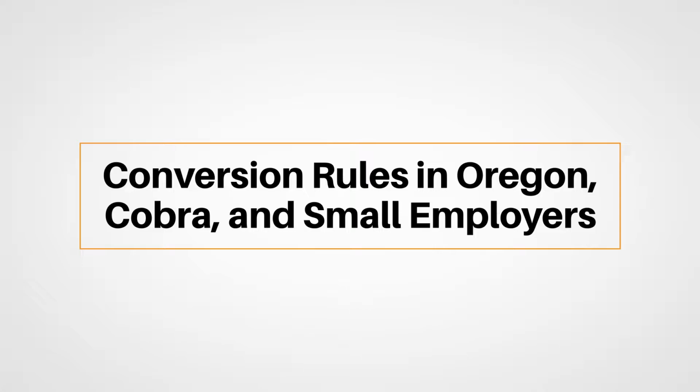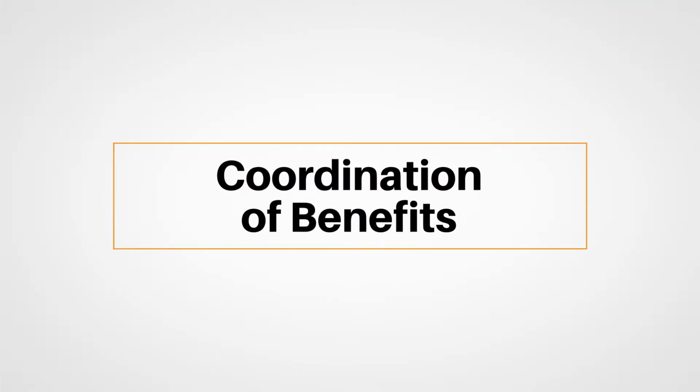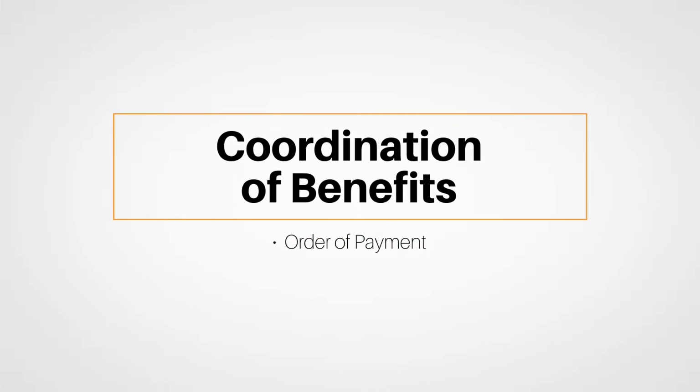eligible. Then we took a dive into small employer medical plans. For the test, you will be expected to remember that small employers are those that have from 1 to 50 full-time equivalent, or FTE, employees. Coordination of benefits provisions were then examined. Remember the order of payment priorities, if a person is covered by more than one plan. Also, don't forget the birthday rule when considering children covered by more than one contract.